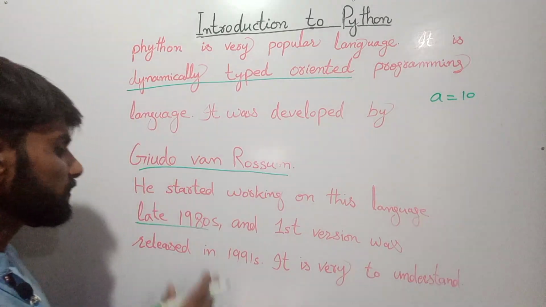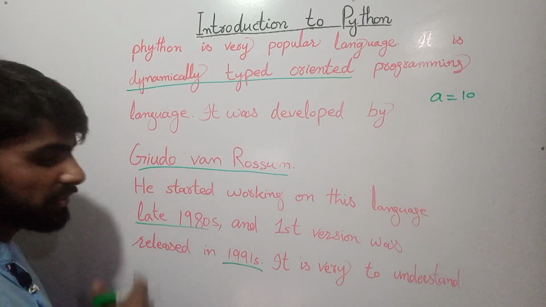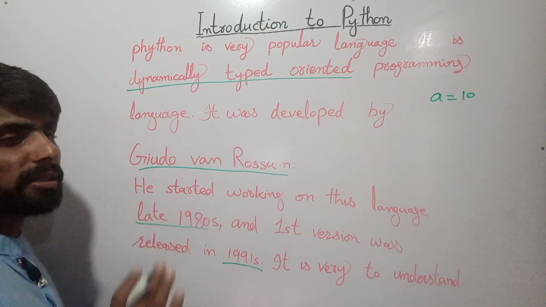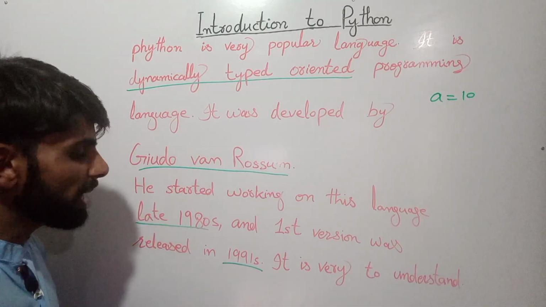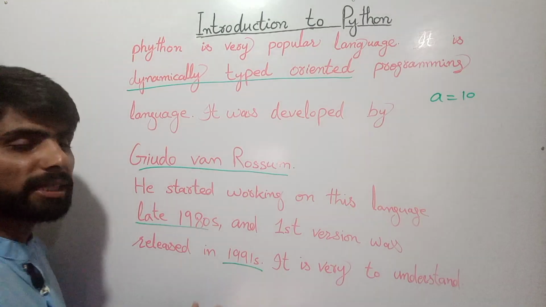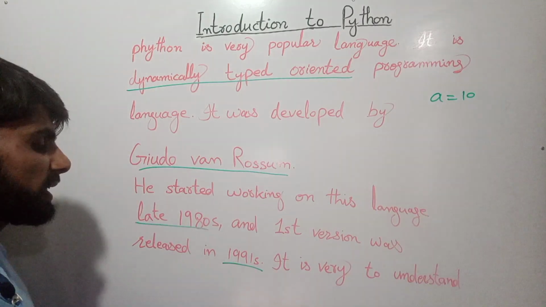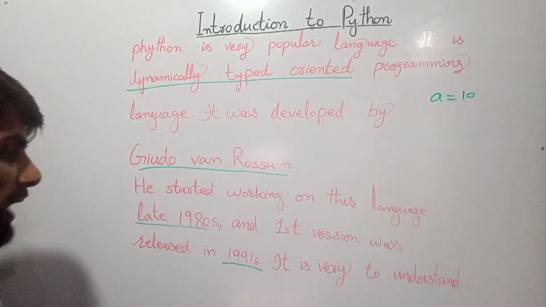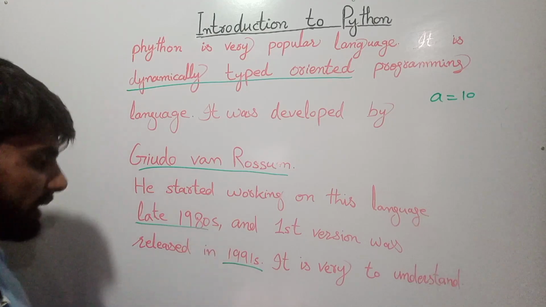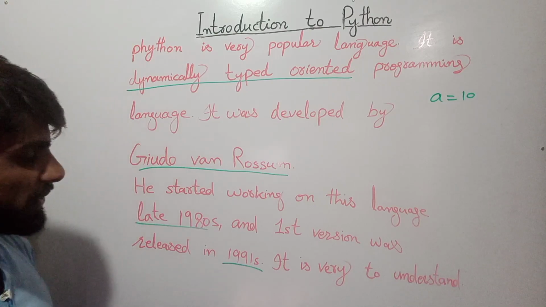1991, right? In many places different dates are written, right? But the exact date is 1991, right? Because the first version of Python was released at that time, right? And he started working from the late 1980s, so this is the specific period in which he was working on that language, right?